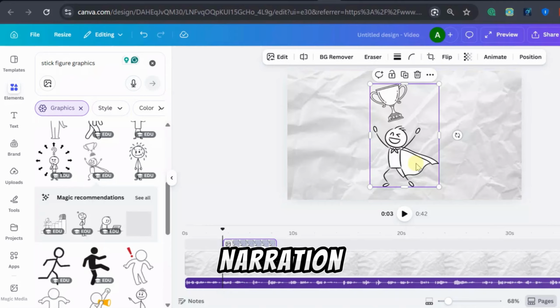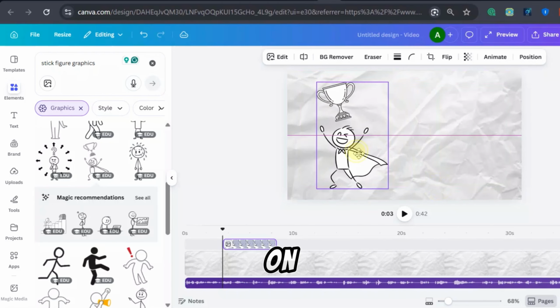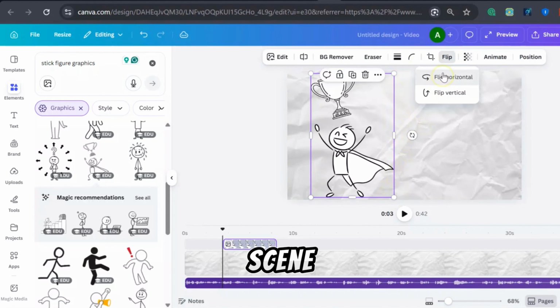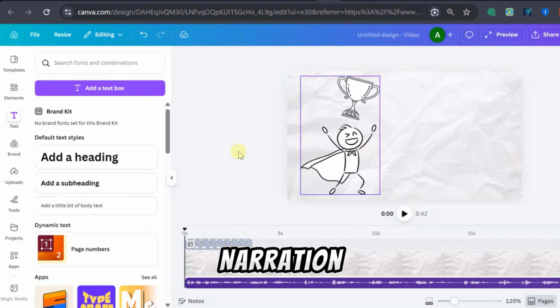For example, if the narration talks about progress or improvement, you might select a character walking forward, climbing, or celebrating a small success. To keep the video looking consistent, try to use stick figures from the same creator or design style. This helps the animation look clean and unified instead of random. Once you find the right figure, place it on the screen and adjust the size and position so it fits naturally in the scene.